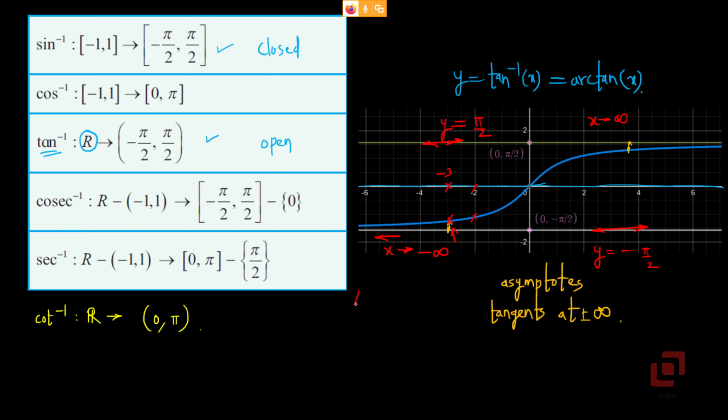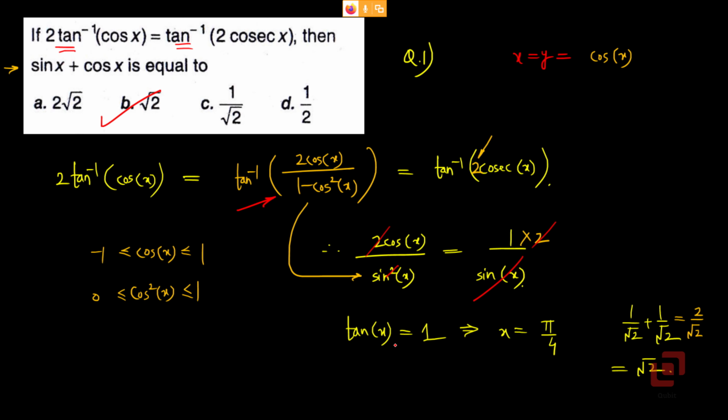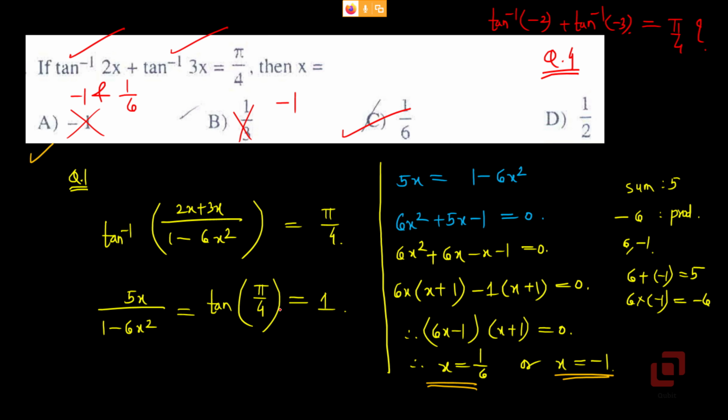Now are these two angles negative? Yes, these two angles are negative. So can their sum ever be pi by 4? No, because addition of two negative numbers, in this case two negative angles, can never be a positive angle. And that is the reason why we should ignore the possibility minus 1. So we should neither pick A nor pick B if at all they were minus 1 and 1 upon 6 and minus 1 respectively.